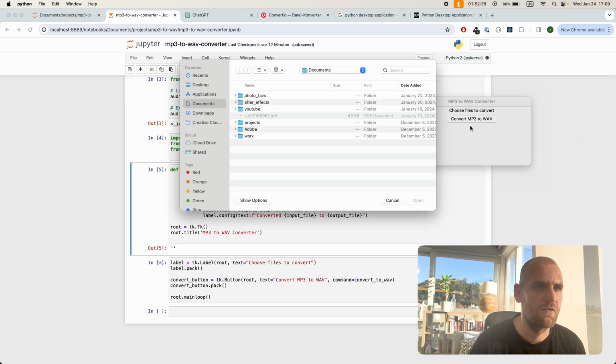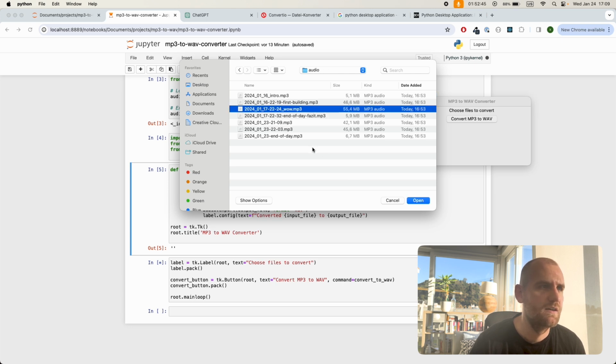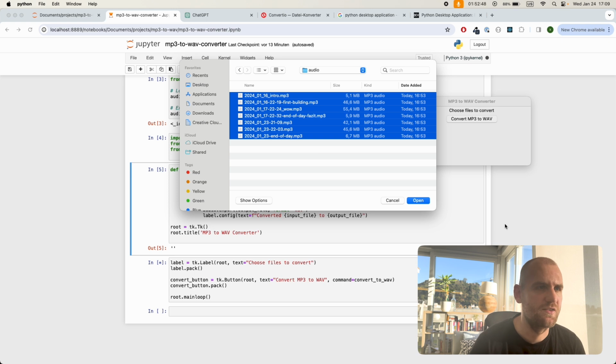So first of all, I'm going to click convert MP3 to WAV. Now we're going to go in the projects folder. In this folder, I created my audio files here. And I'm just going to select all of them.